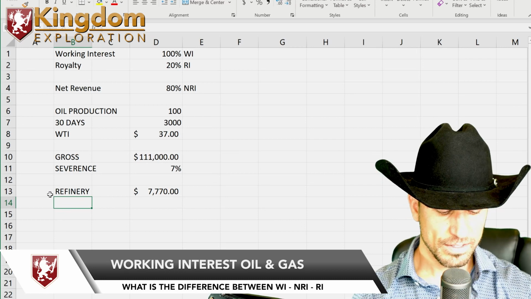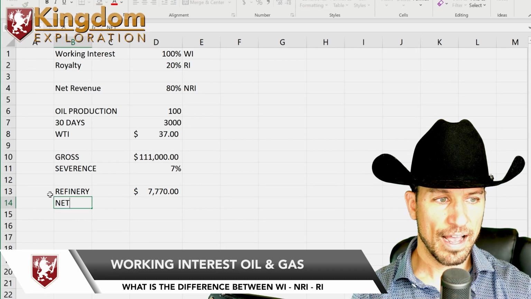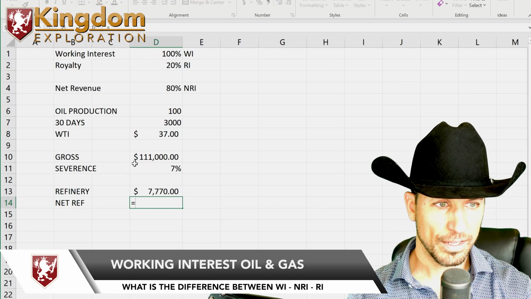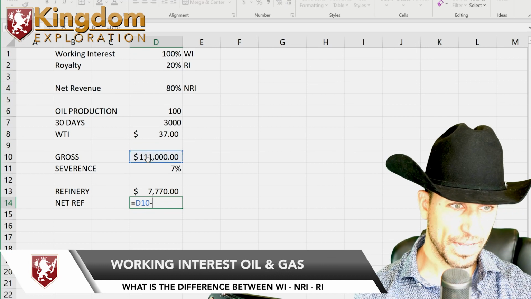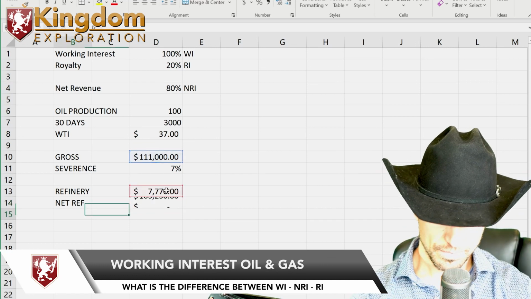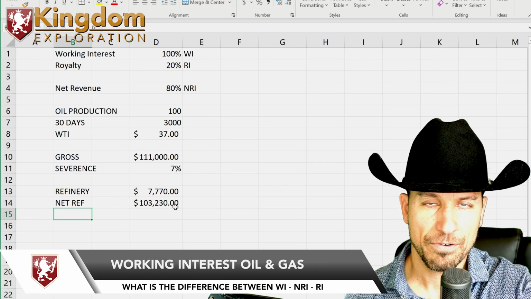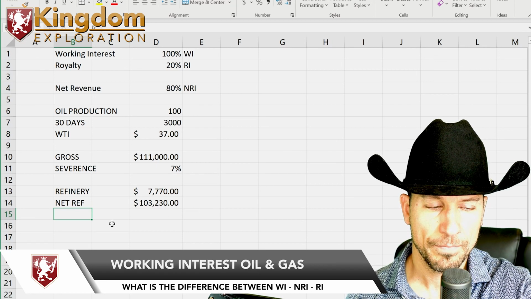And so the net after refinery, we subtract from the gross. This is all basic, guys. You guys can figure this out. So there's a net from the refinery of $103,000.